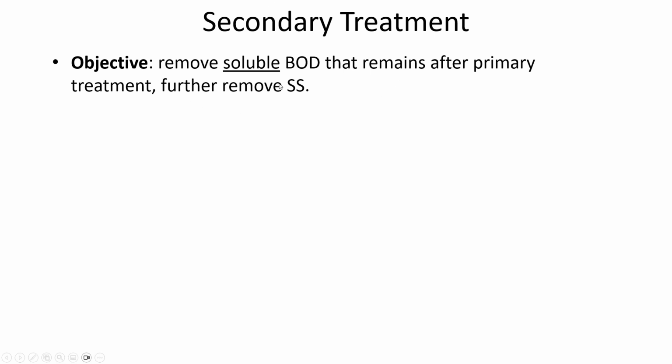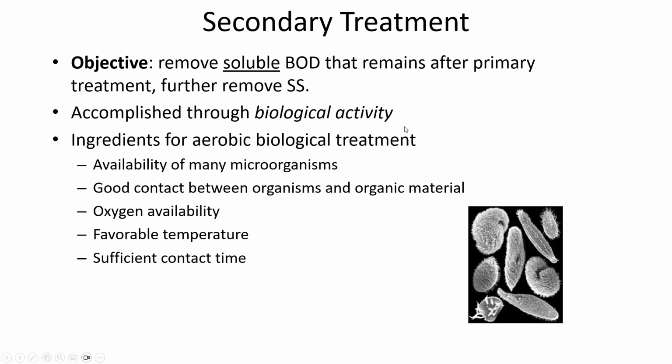So in secondary treatment, we're trying to remove BOD and suspended solids, both. And the way that we're doing it is through enhanced biological activity. We're trying to stimulate the bacterial activity by providing them an environment that's suitable for breaking down the waste.